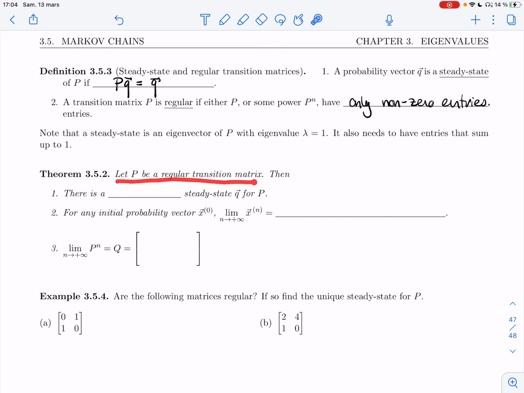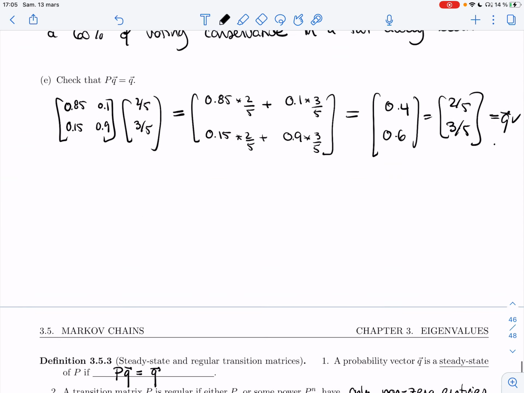Let P be a regular transition matrix, then there is a unique steady state Q for P. For any initial probability vector x0, the limit of xn is going to be Q. So wherever you start, you'll end up at that steady state Q. And then if you take the limit of P to the n, that's our Q matrix from the last problem, sorry, each column will be Q. Right, so that matches what we have.